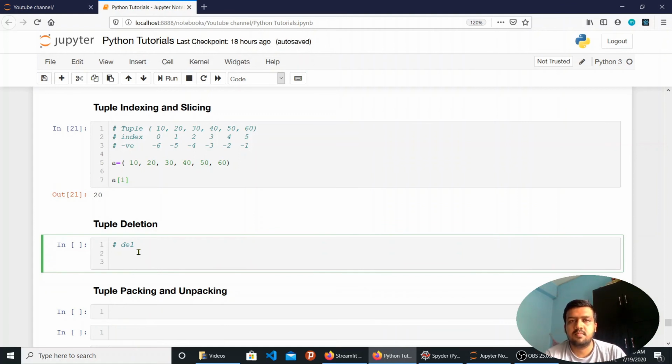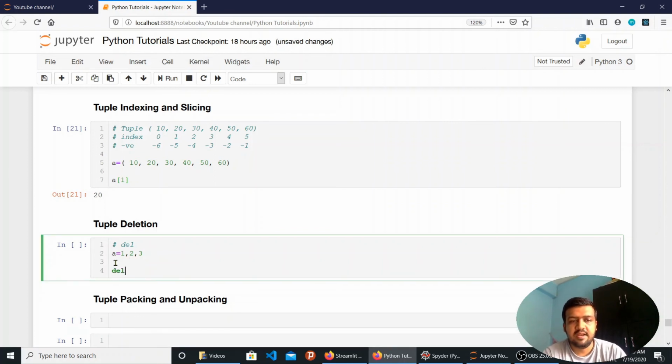As I told you before, a tuple does not allow addition or removal of any items in the tuple, but you can delete a tuple totally. So deletion of a tuple is allowed, but deletion from the tuple is not allowed. Let's say I have a tuple which is 1, 2, 3. So I can delete the whole tuple.